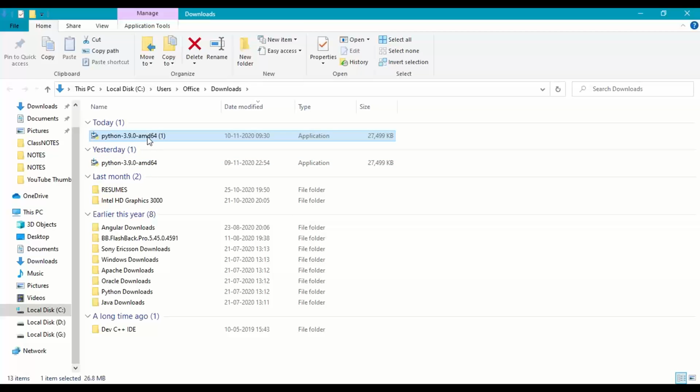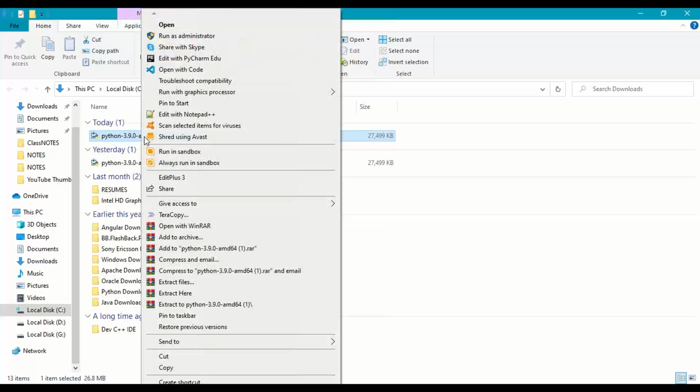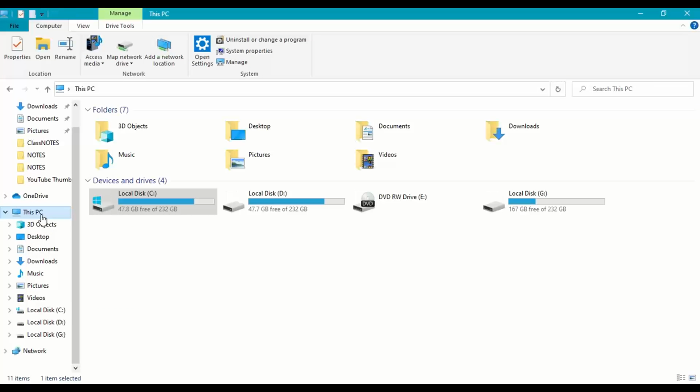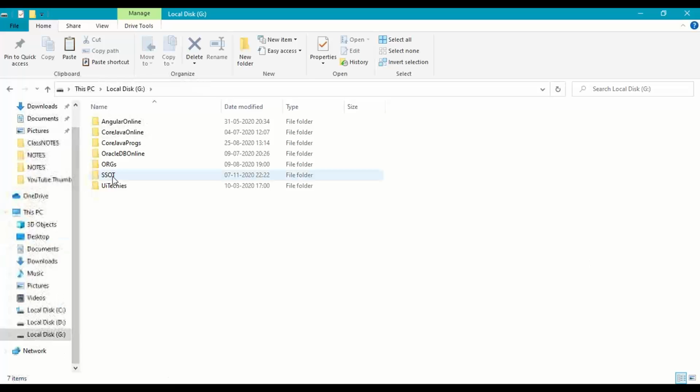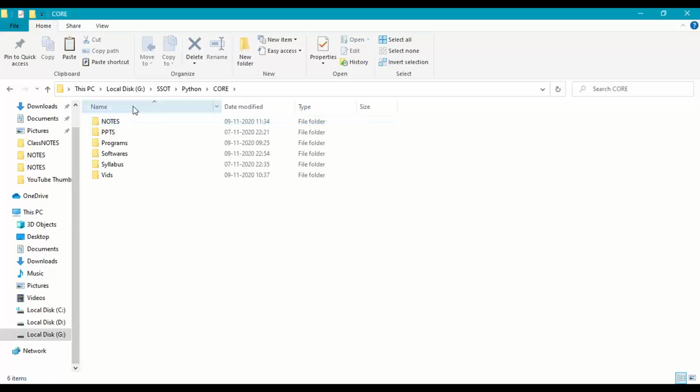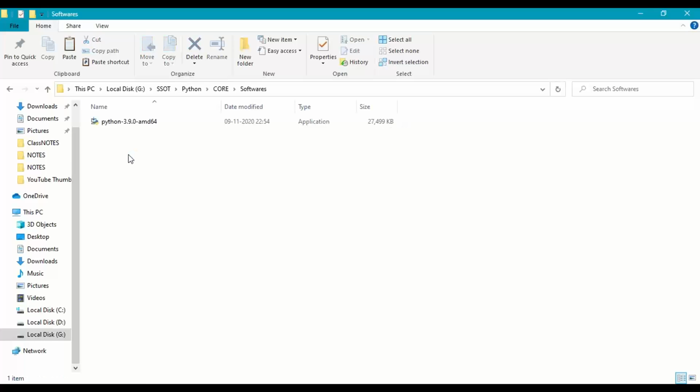What I'm going to do is copy this software and put it in our working directory. Right click and say copy, and then put it in our working directory. Our working directory will be My Computer, G:\srisai online training SSOT Python, under that core Python and softwares.